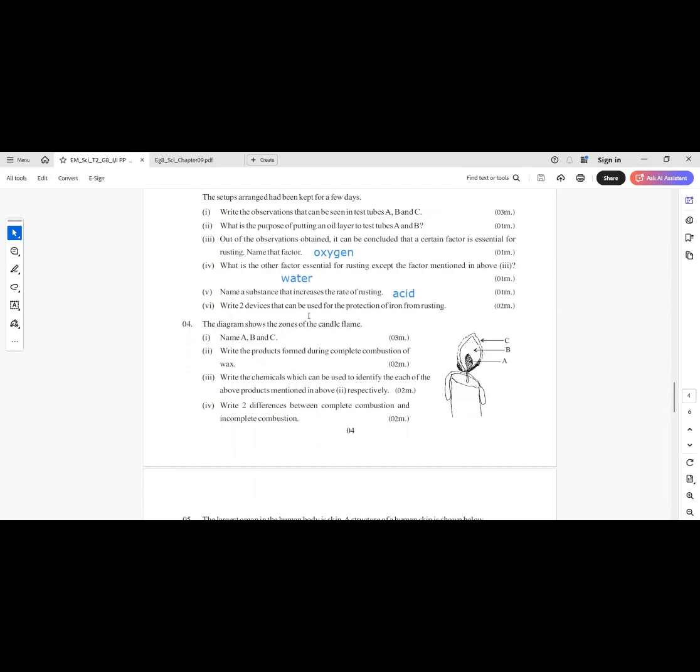Write two devices that can be used for the protection of iron from rusting. Applying grease, applying paints. Here we have mentioned the two methods of preventing the iron from rusting.